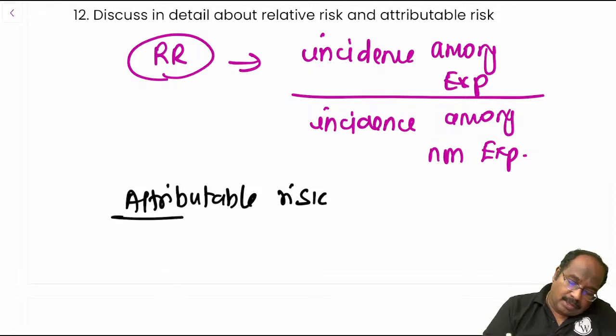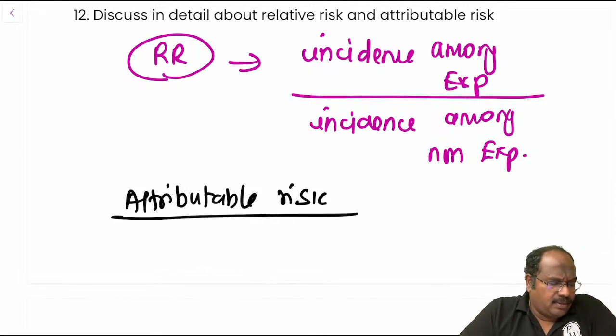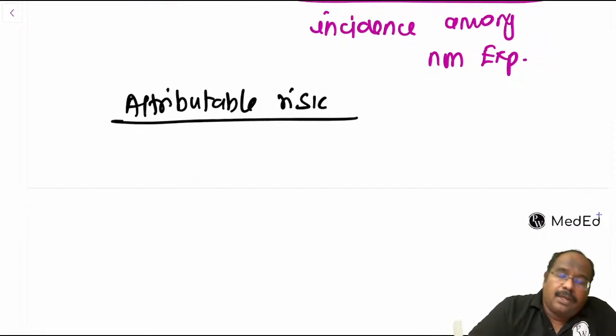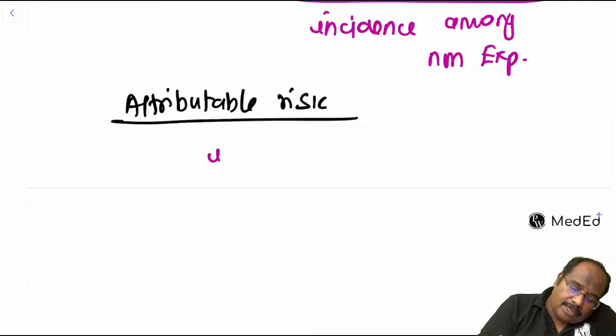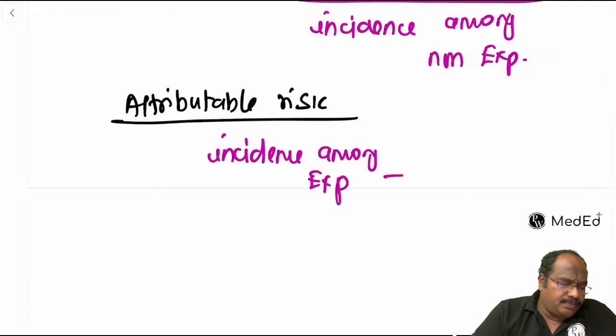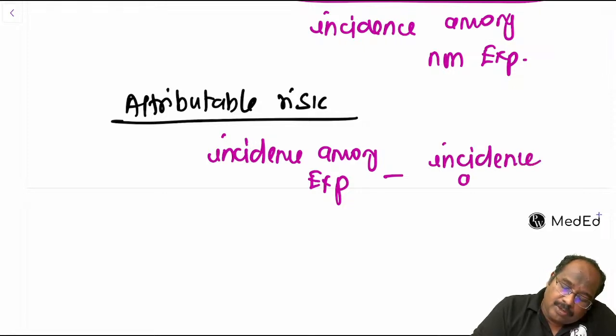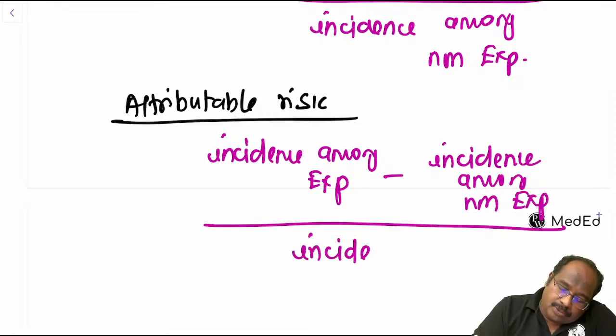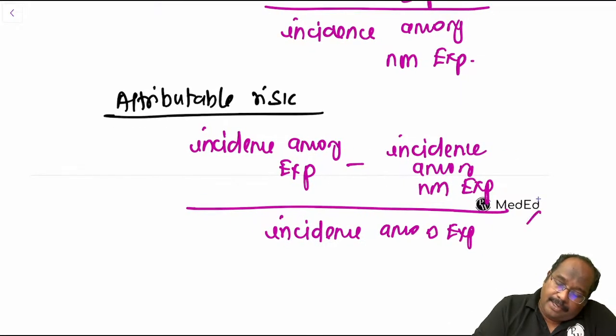Attributable risk is incidence among exposed minus incidence among non-exposed, divided by incidence among exposed, multiplied by 100.